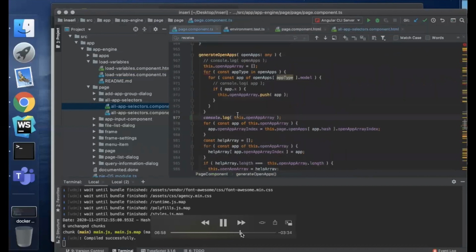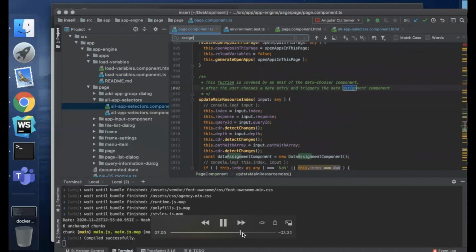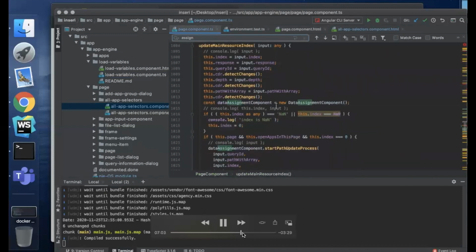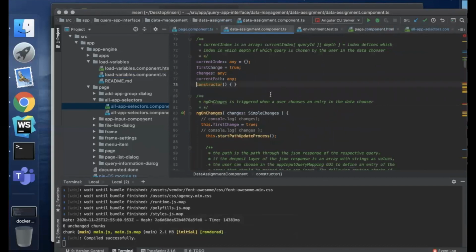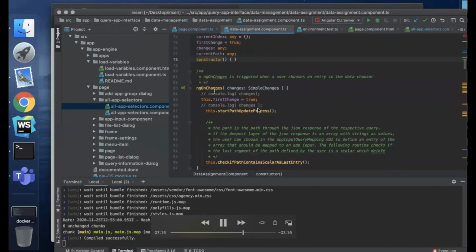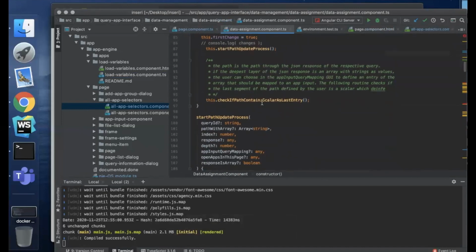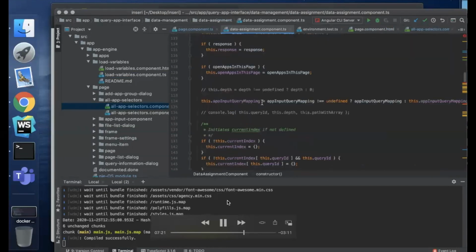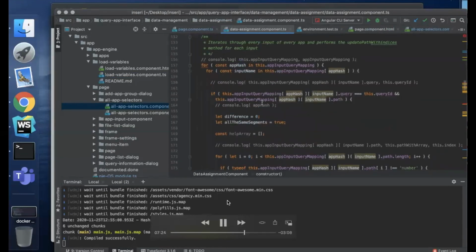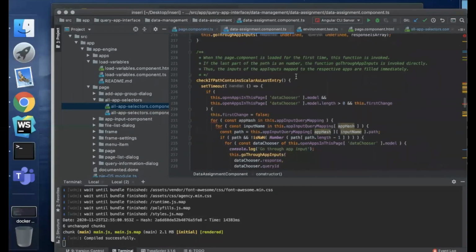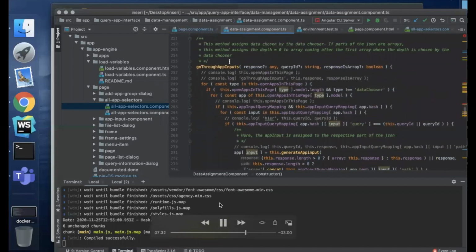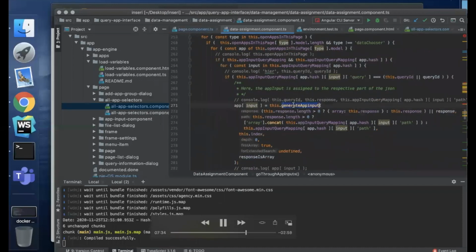And then at some point the data is assigned to the app input. This is done in this data assignment component. So you see the path up there again. It goes through the app input mapping, where you really see which input of which app is mapped to which part of the JSON of which query.